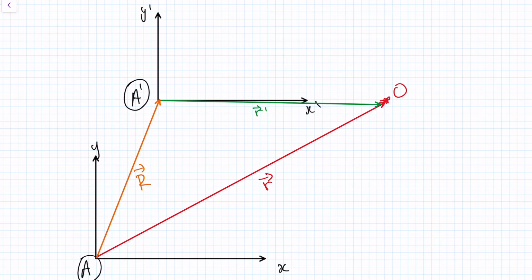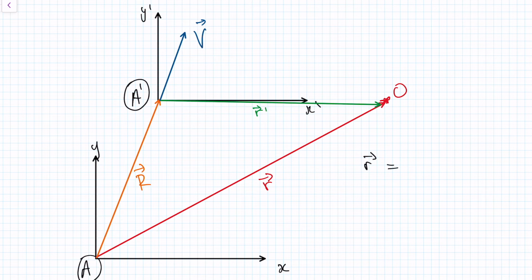Let's say that A dashed moves away from A, it could move towards as well, it wouldn't change anything, but it moves away from A with some velocity capital V. And remember what we're interested in: a frame of reference where the laws of physics are preserved and apply to everyone.